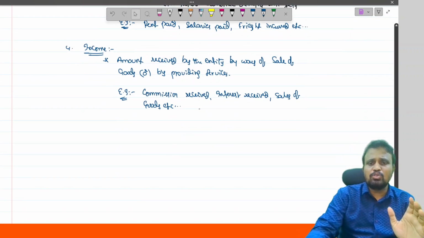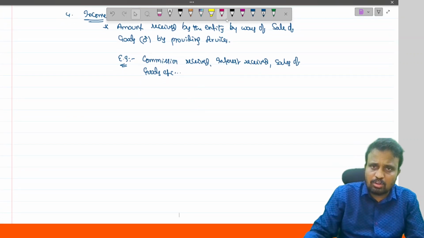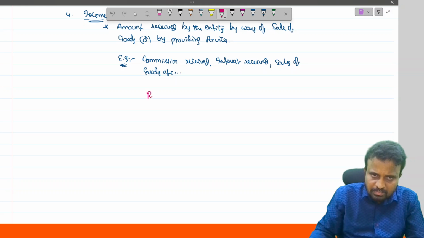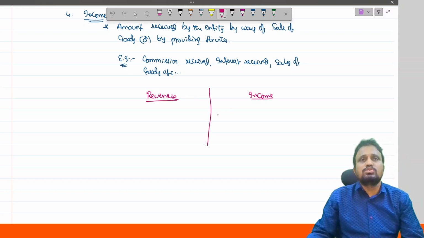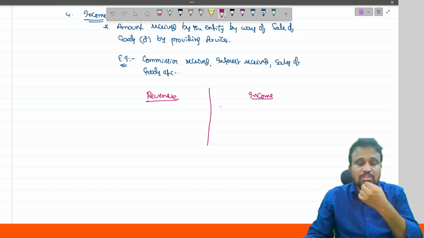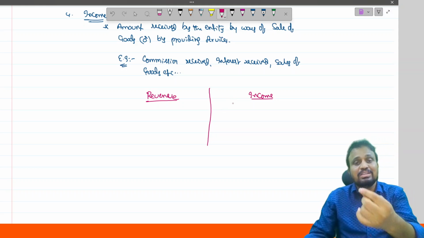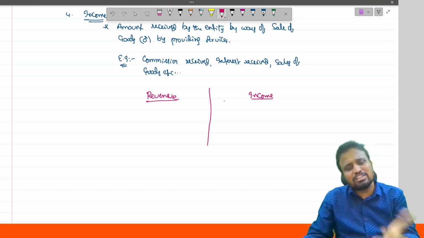Generally, there are two words we use normally in the normal scenario. One is revenue, another one is income. What is the difference between these two? Revenue stands for what, and income stands for what? Is there any difference, or are both the same?